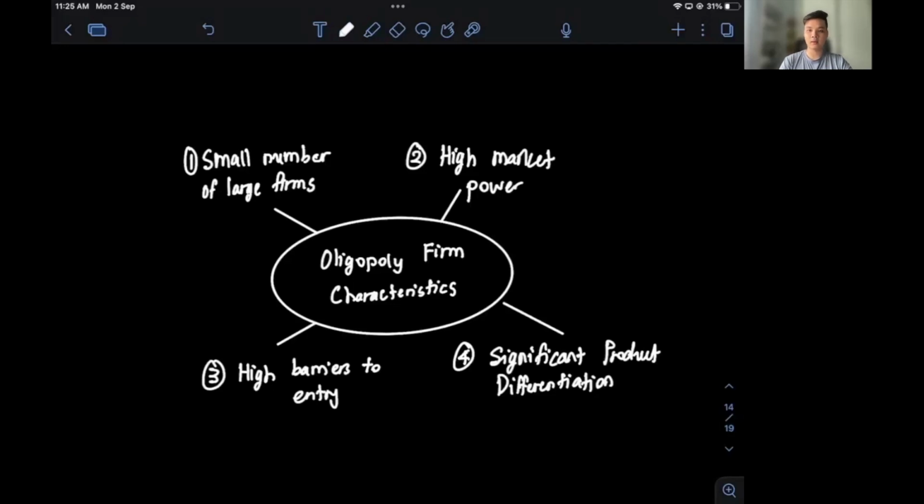And lastly, in terms of product differentiation, there's quite significant product differentiation, especially because it helps these firms design a competitive edge. And as a result, they often invest significantly in differentiating their product, which they can finance through a large R&D budget from their strong market power and abnormal profits.